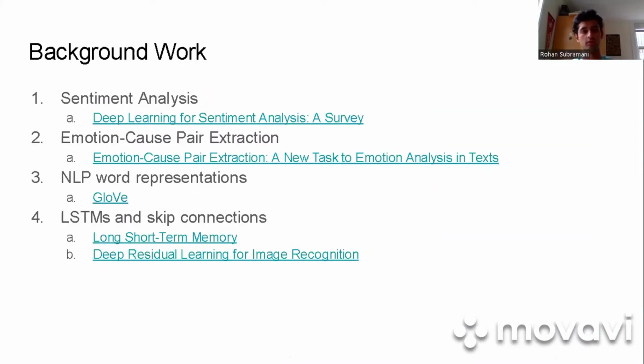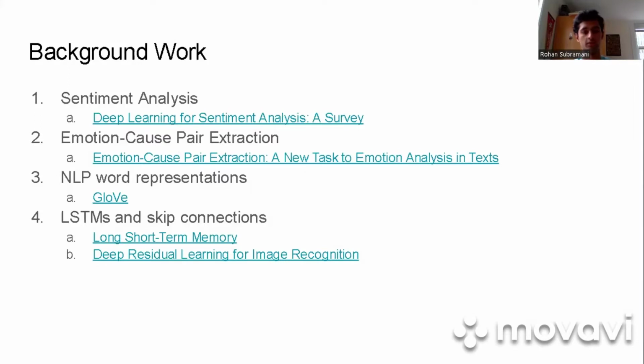So some background work related to this includes sentiment analysis. There's lots of work related to this that we leveraged. And so I included a survey that we looked at to try and better understand previous work. Emotion cause pair extraction is a specific example of this that looked at ways to identify specific words in sentences that are paired with certain emotions that cause them to be present. Then for word representations and natural language processing in general, we utilized the Global Vectors, or GloVe, embedding.